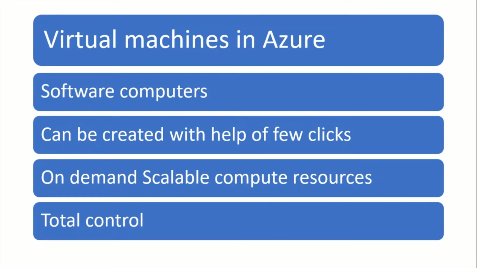The plus point of deploying VMs in Azure cloud is that we may scale up or scale down the virtual machines anytime. We could use various features like scale sets and availability zones for high availability of our applications. If we are using Azure virtual machines, we have total control over them, like choosing between the operating systems and the software we want to install on that VM.